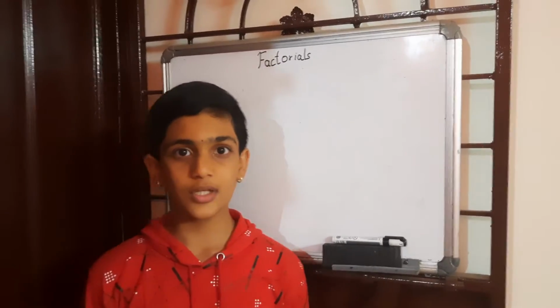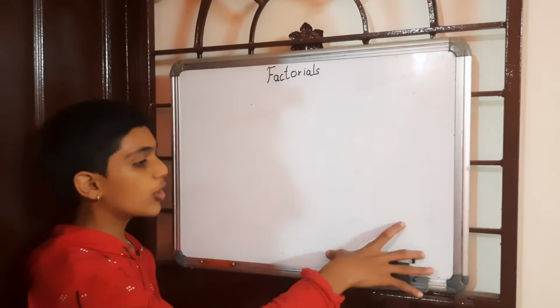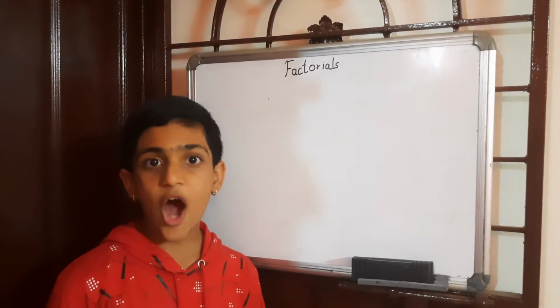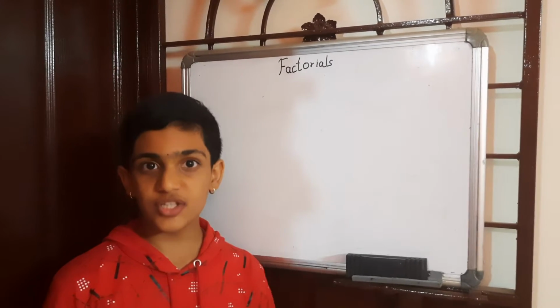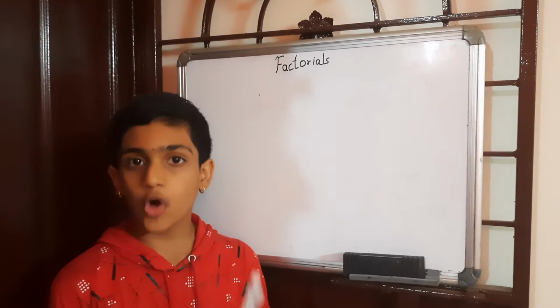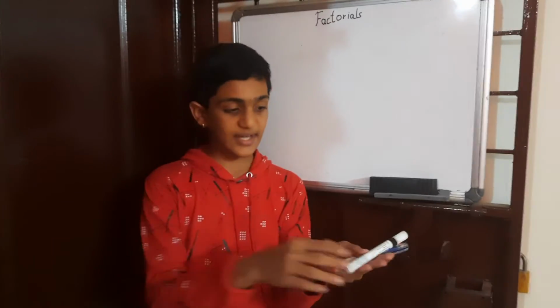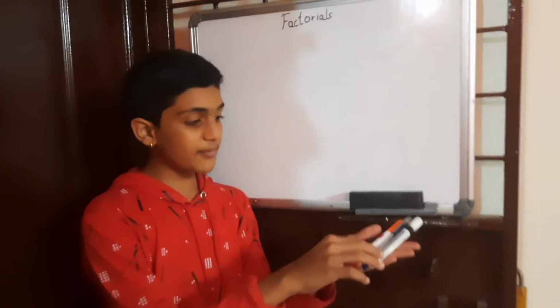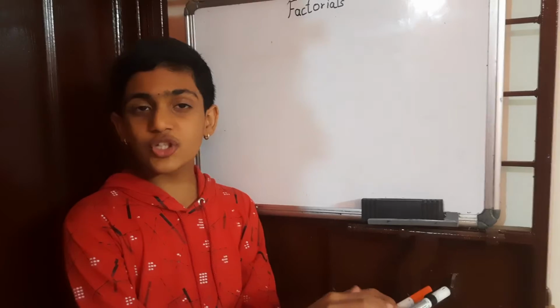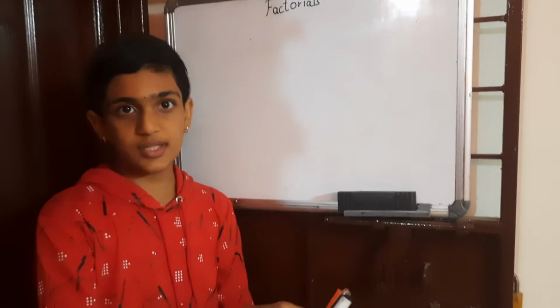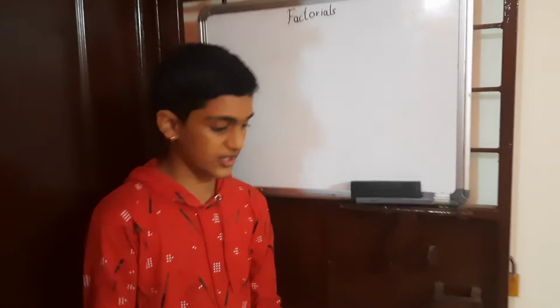Today we are going to learn about factorials. What are factorials? Factorials just tell us how many ways we can arrange a particular number of objects. So basically, if we take three objects, like two markers and a pen, how many ways can we arrange them? Well, we say it is 3 factorial. The question isn't about 3, it's about any number, like n instead of 3.